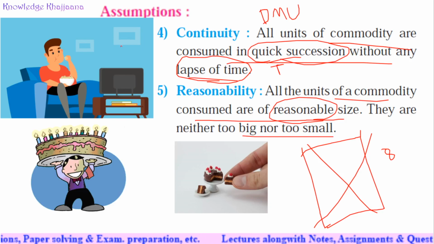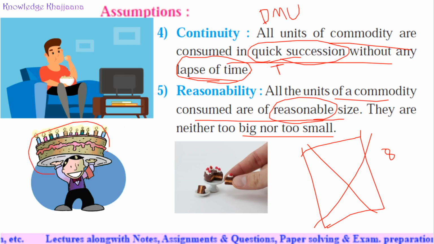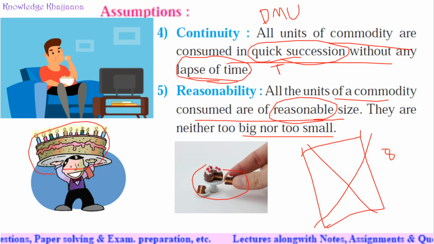For example, if we take the example of cake, if you are learning consumer behavior, and the cake is too big, what will happen? The consumer will become satisfied after having a little piece of it, or maximum one entire cake.